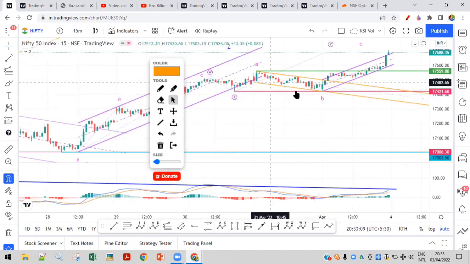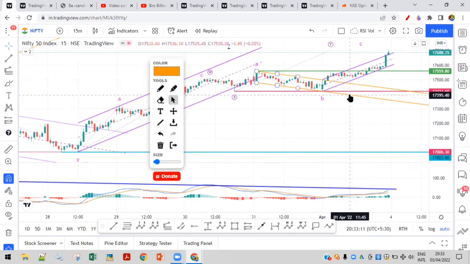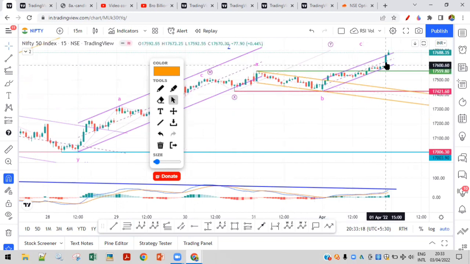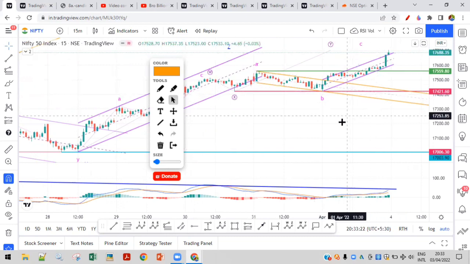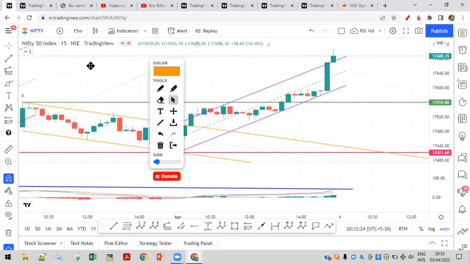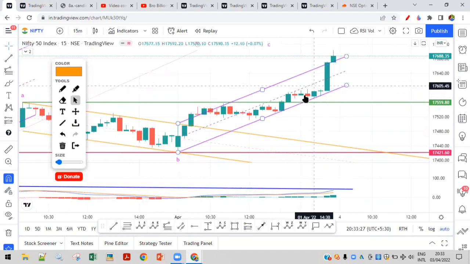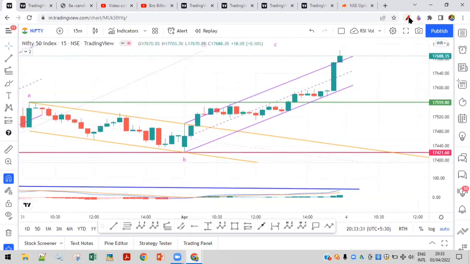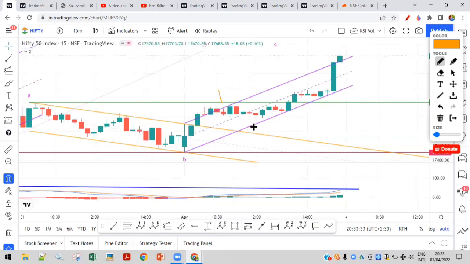We had given an earlier view that it is going on the upside. We exited somewhere around 17,610, but it rallied another 100 odd points on the upside, with big green candles created at the end of the day. So what we are assuming here is it could be wave 1, 2. This is 1, this is 2, and the third wave is in progress, which has internally 1, 2, 3, 4, 5 completed here. So the third wave is completed here.